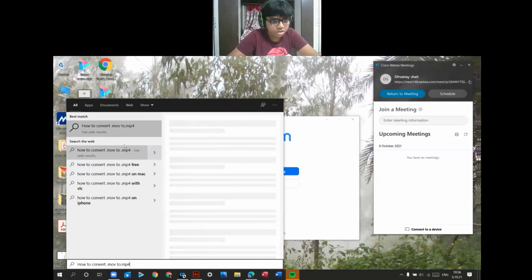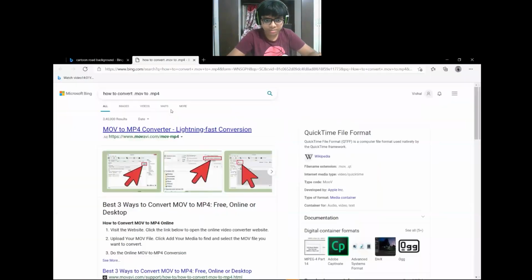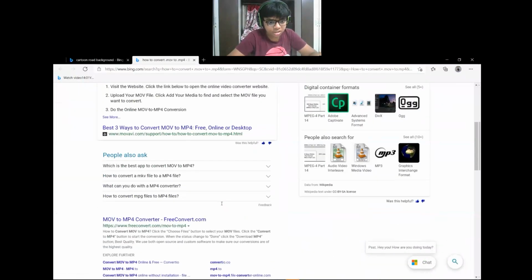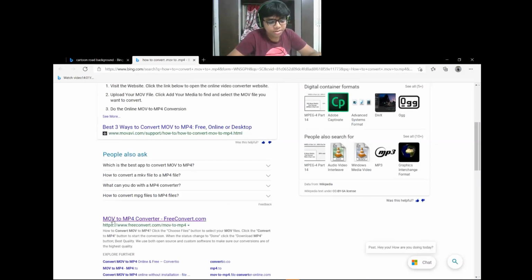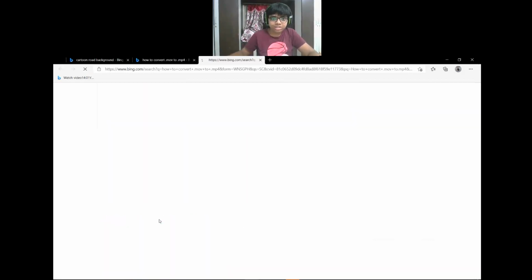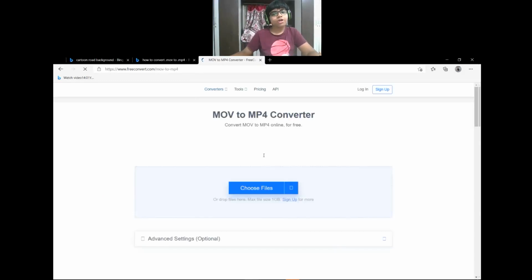Okay, and press enter key, and you use here MOV to MP4 converter, freeconvert.com. Use this link to convert. Click on this link in Google or web.